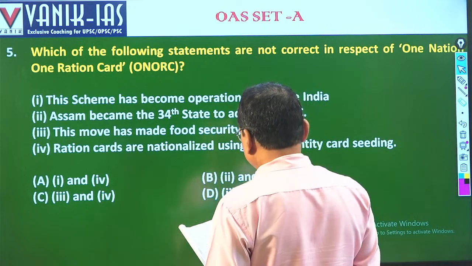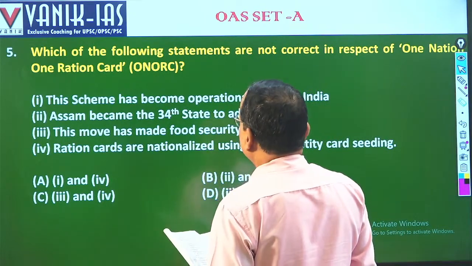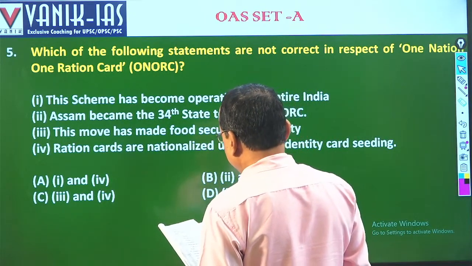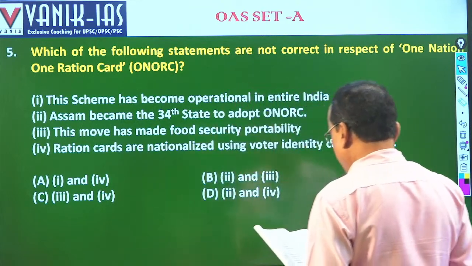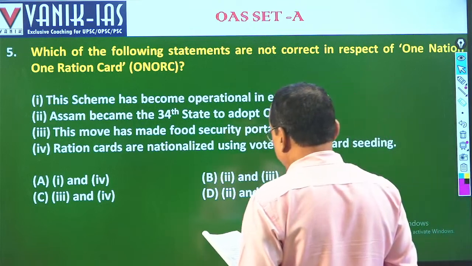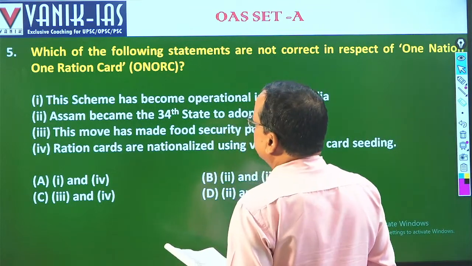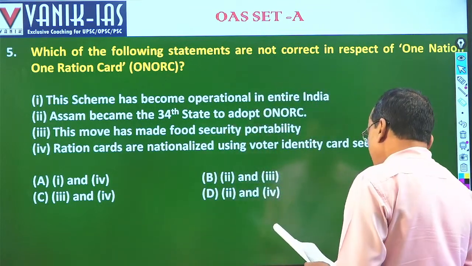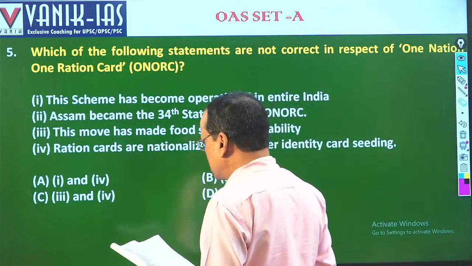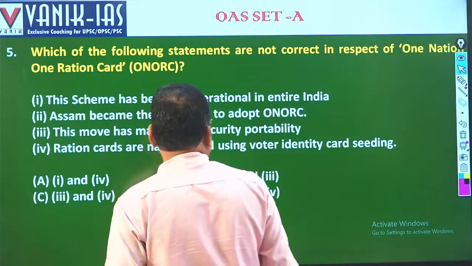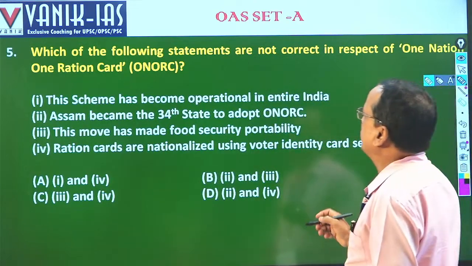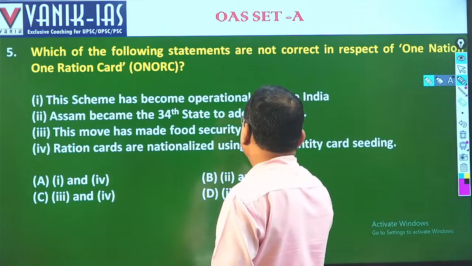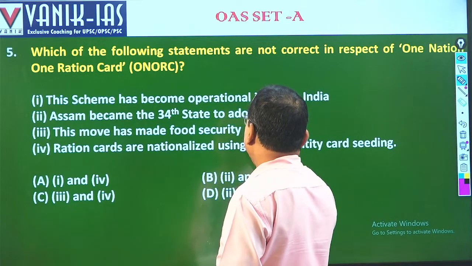The first statement: the scheme has become operational in the entire India. It has not been implemented over the entire country. And coming to Assam became the 36th state. So 1 and 2 are wrong, and the move made food security portable. Taking the ration became portable; pan-Indian portability was provided through this One Nation One Ration Card facility.